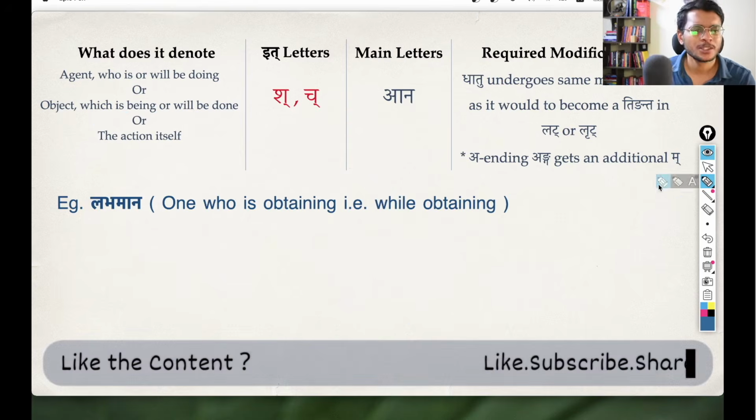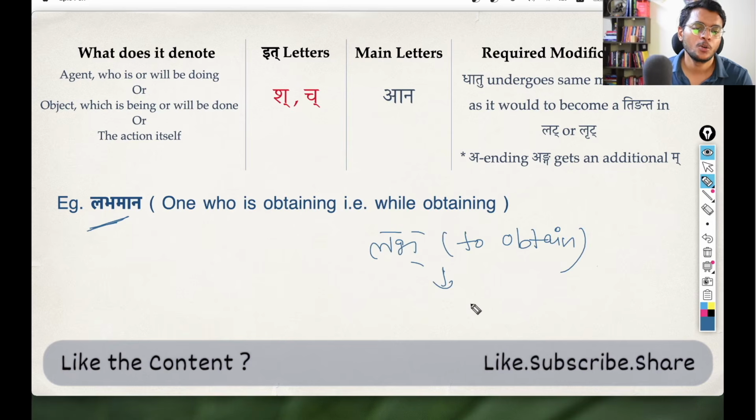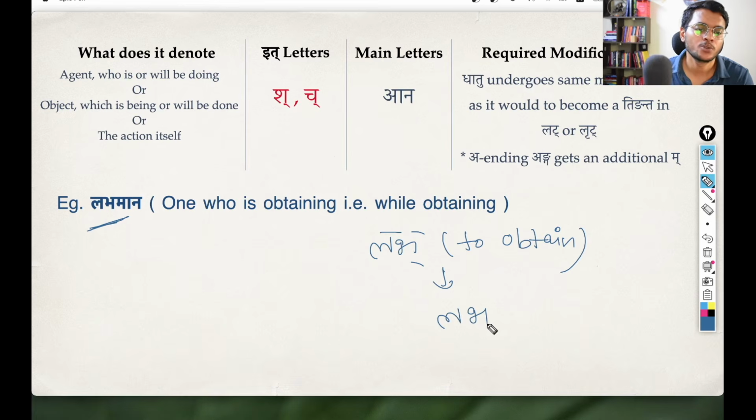Okay. Now you see this pratipadika labhamana. Labhamana, one who is obtaining. Why? Because it is coming from the labh dhatu. Labh dhatu is to obtain. And in the lat lakara, you get this form labhate. Sah labhate. He obtains or he is obtaining. The lat lakara can denote both the present action and the present continuous action also. So sah labhate, he obtains or he is obtaining.